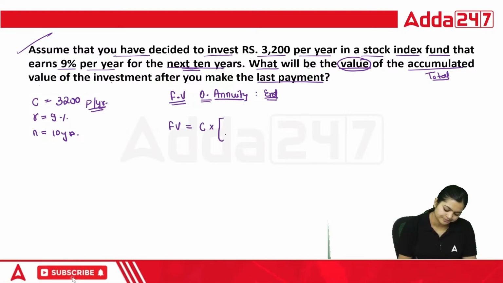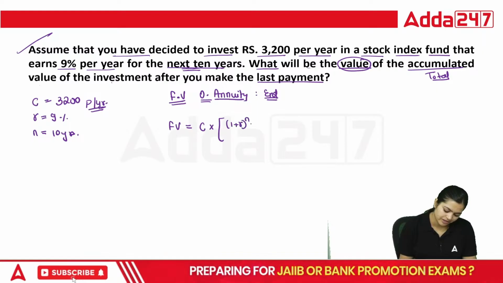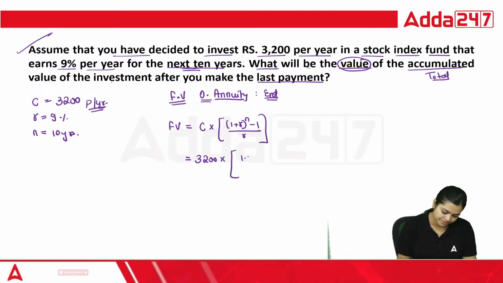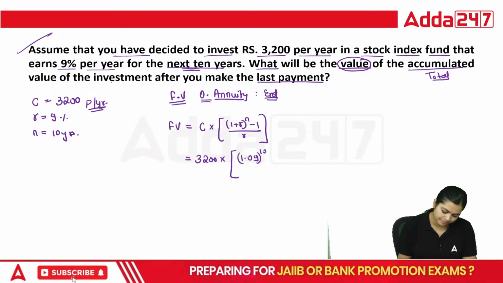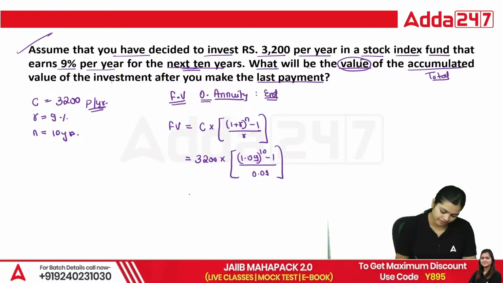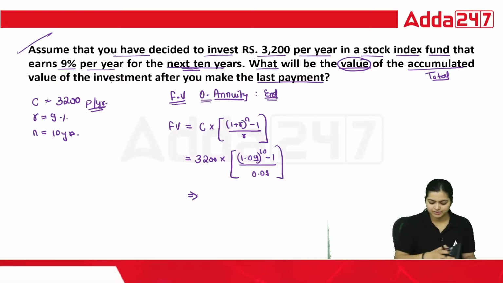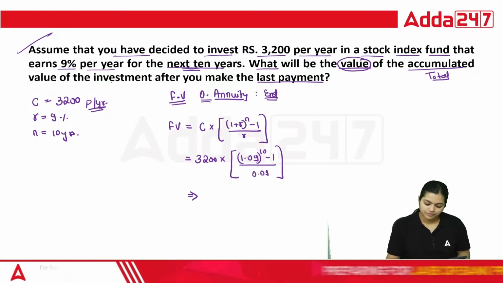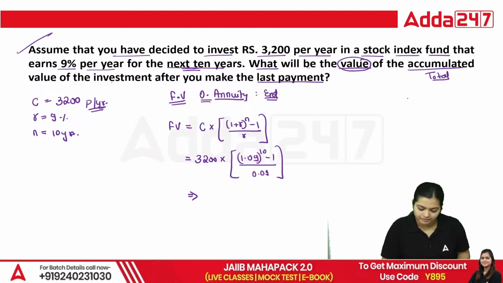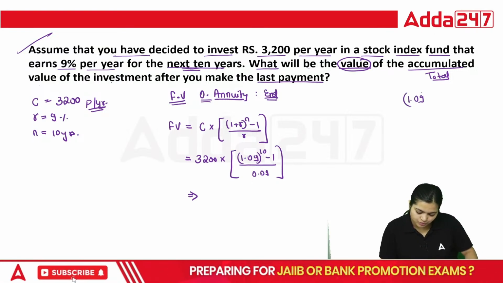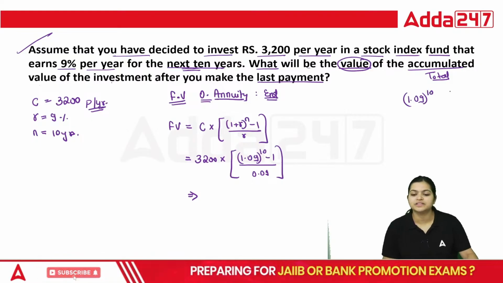Cash flow into 1 plus r to the power n minus 1, divided by r. So this is going to be your 3200 into 1.09 power 10 minus 1, divided by 0.09. Now how to solve this power? I hope everyone knows. Let me tell you again if you don't know. 1.09 to the power 10. How to solve it with the calculator?